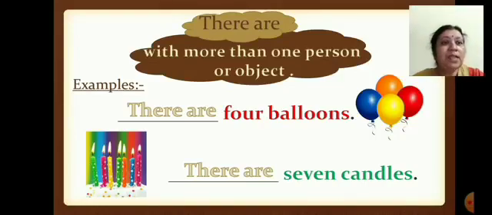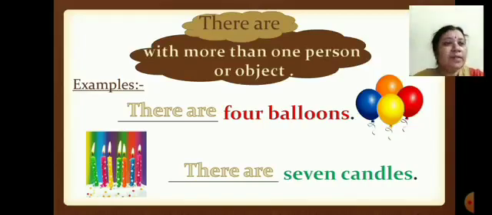Why are we using there are? Here 7 candles are there, more than one candle. That's why we are using there are. There are 7 candles. Okay, children? Understood when to use there is and when to use there are?